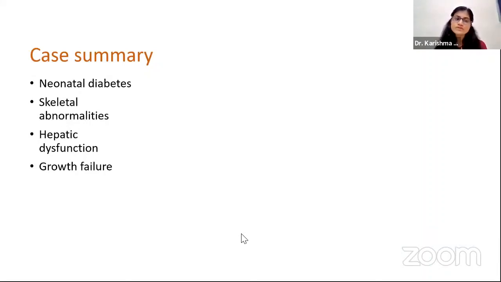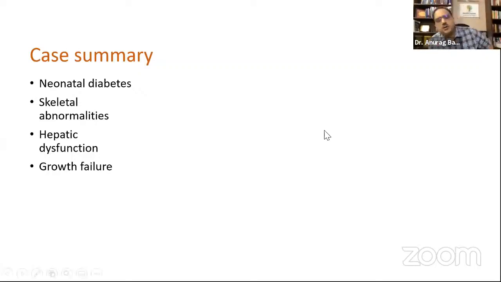On the basis of this summary, maybe we can just stop for a second. Yeah, we can ask for people to put up their diagnosis here before we disclose it. I think the audience can put it on the chat box. What do you think is the most likely diagnosis in this neonate who presented with severe DKA at around 3 months, did not have any abnormalities, now had multiple episodes of hepatic dysfunction and skeletal abnormalities? I think this is a giveaway case, so people can put up on chat just before we disclose the diagnosis. That will be quite interesting, maybe.